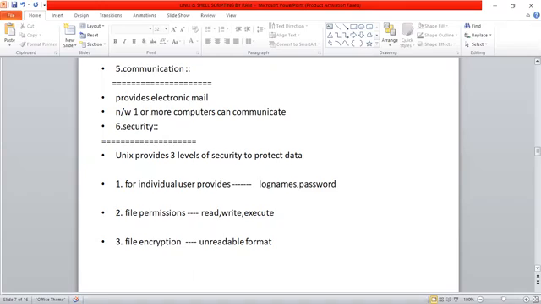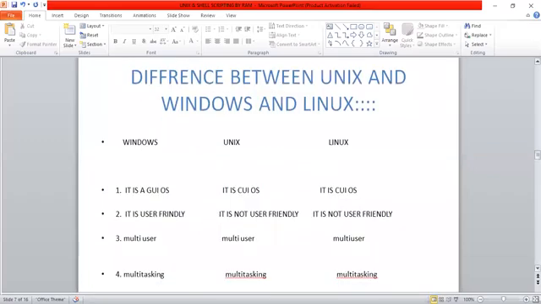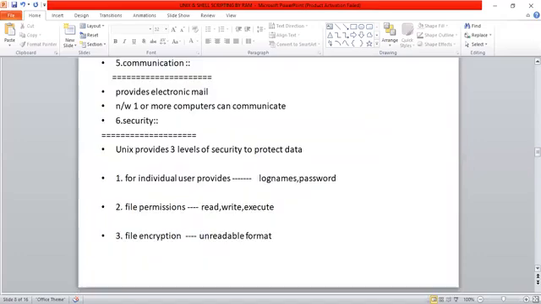So in Unix, we have three levels of security to protect the data. For individual users, login names and passwords, file permissions for read, write, and execute permission for a file, and file encryption. With these three security features, it becomes a more powerful operating system.